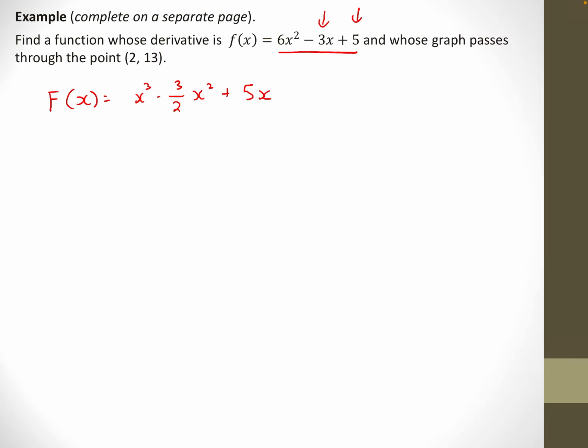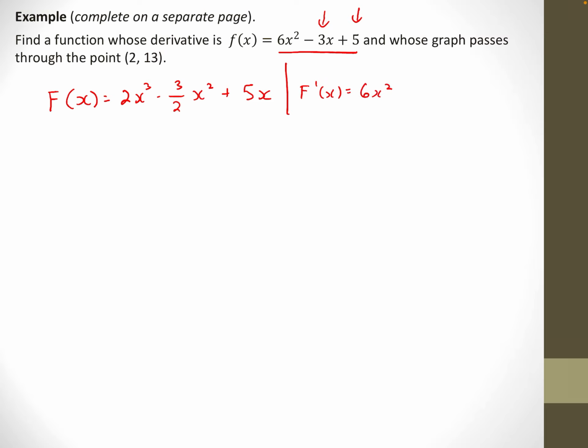If its derivative is going to be x squared, and I need a 6 out front, the one I've written would have derivative 3x squared, but I need 6x squared, so I guess I need a 2 out here. Okay, if you're not convinced, if this is all very confusing, let me just find that derivative, f prime at x. The derivative of 2x cubed is 6x squared. Oh, that's right. That's the derivative I'm looking for.